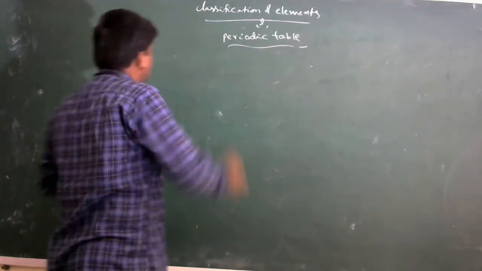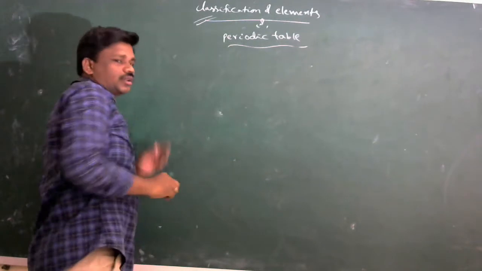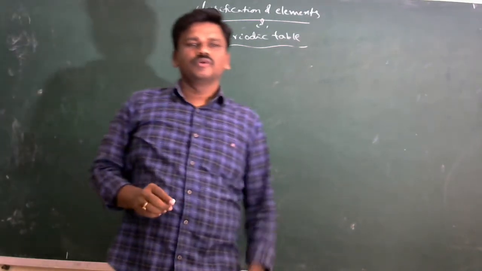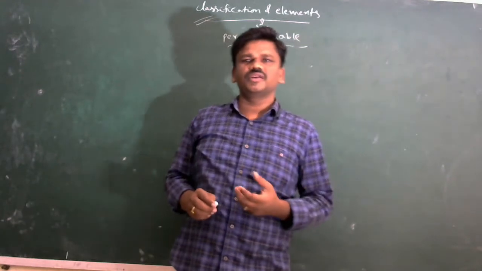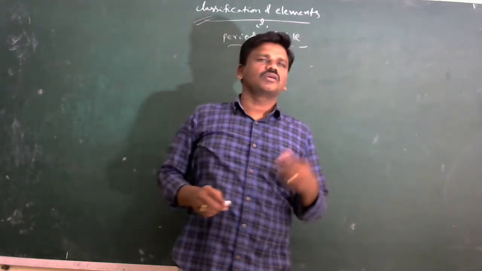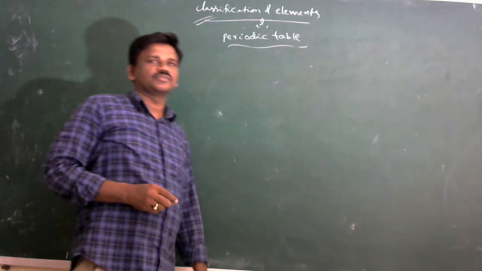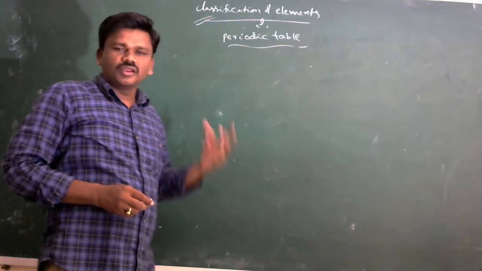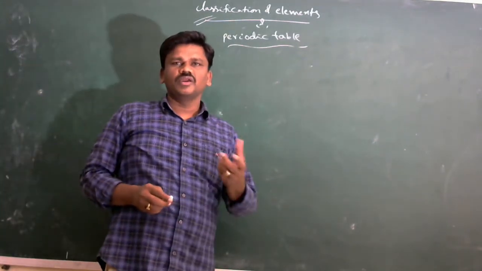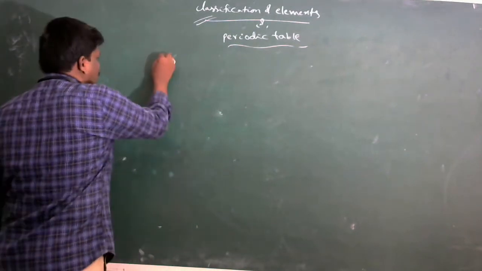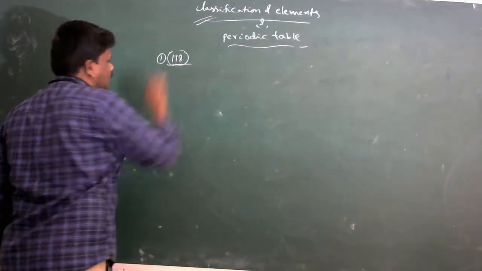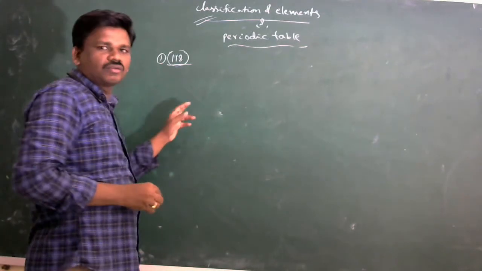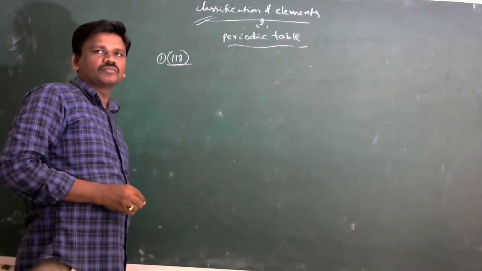So first of all, what is classification of elements? The systematic grouping of elements based on similarities in their properties is called classification of elements. All the earlier classifications were made when 118 elements are known today.